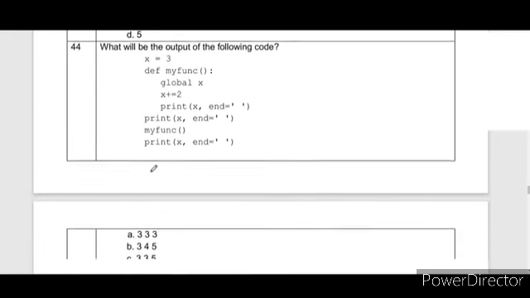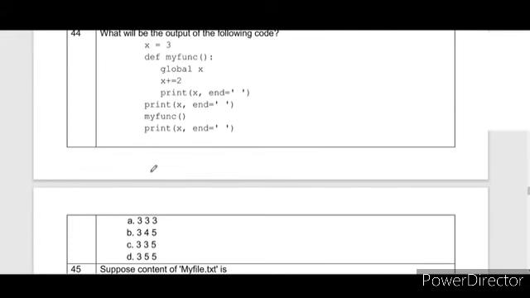Next is an output question again. Let's see, x equal to 3, global x. Now we will see, this is our function. Now print x and space. So the first value of x is 3 and then space will come. My function will come here. The value of global x will change from 3 to 5. It will print 5 and space. It will come back here, and the value of x is changed from 3 to 5. It will print 5 again. So the correct option is D.